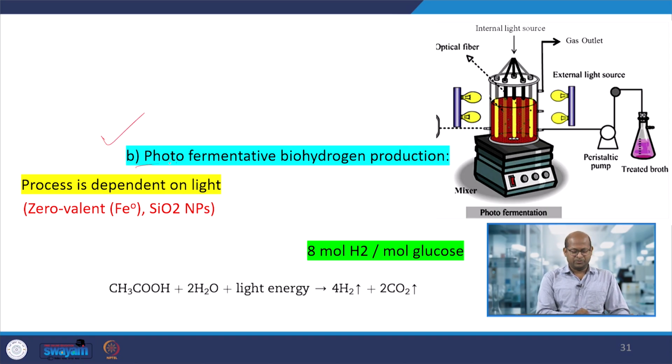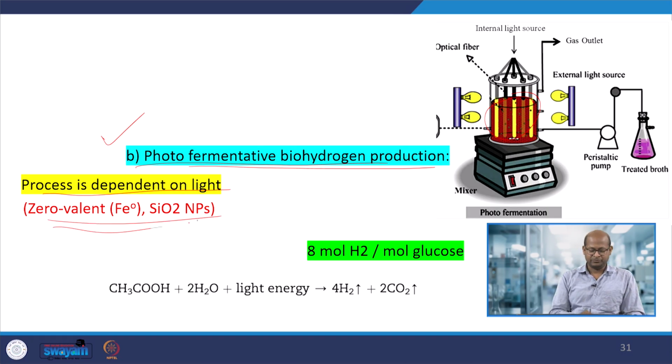So, the next step is the photofermentation process for biohydrogen production. Here we have to take biochemical cells. There we can use the biomass, that is, the effluent that is coming out from the dark fermentation process, that we can charge here. Here we can put the lights. The process is dependent on light and different types of nanomaterials, that is, silica or iron zero valent metals we can use.